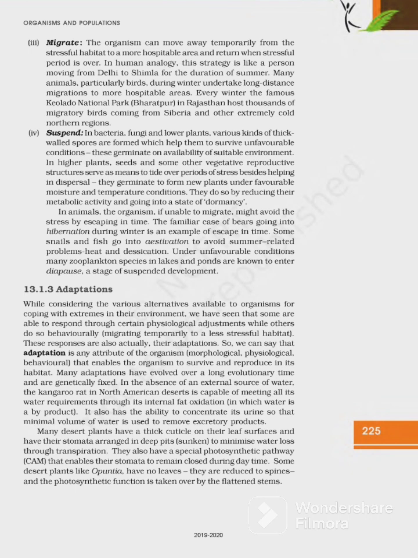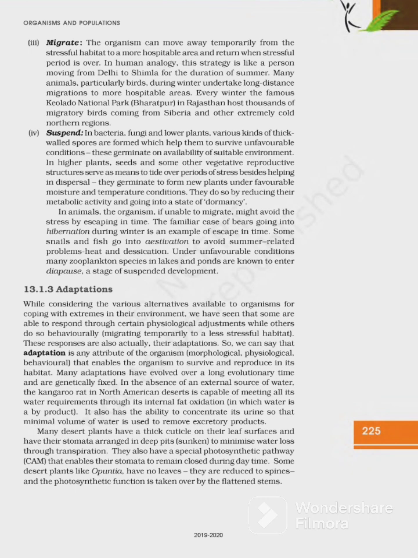In the absence of an external source of water, the kangaroo rat in North American desert is capable of meeting all its water requirement through its internal fat oxidation, in which water is a byproduct. It also has the ability to concentrate its urine so that minimal volume of water is used to remove excretory products. Many desert plants have a thick cuticle on their leaf surface and have their stomata arranged in deep pits to minimize water loss through transpiration. They also have a special photosynthetic pathway, CAM pathway, that enables their stomata to remain closed during daytime.